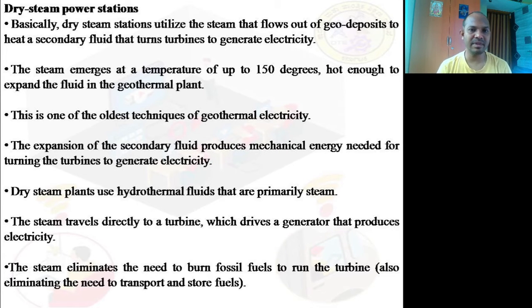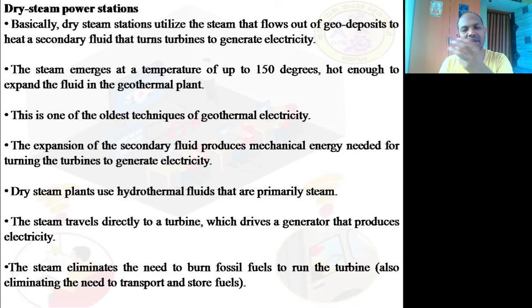Whatever hot gases or hot steams are available will be utilized to convert normal water into steam, and then this steam will be used for the generation of power using turbines. So this is called a primary fluid, and the secondary fluid will be the working fluid.